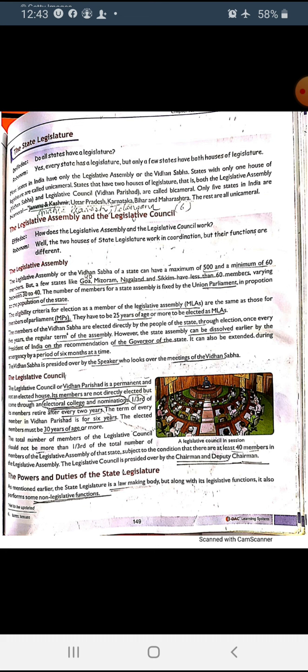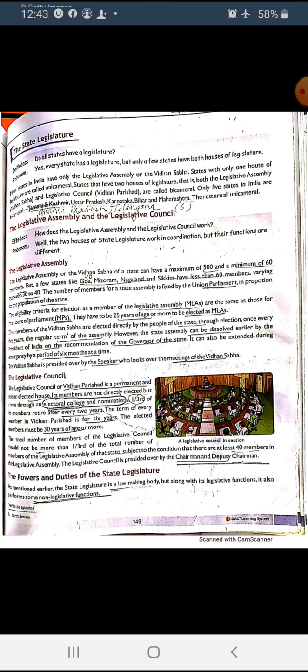Now keep in mind, we have 117 MLAs in the assembly of Punjab. So you have to find 1/3 of 117 MLAs, who would be the members of the council.